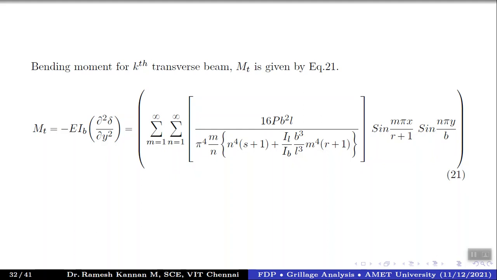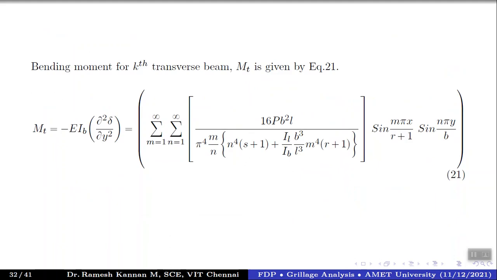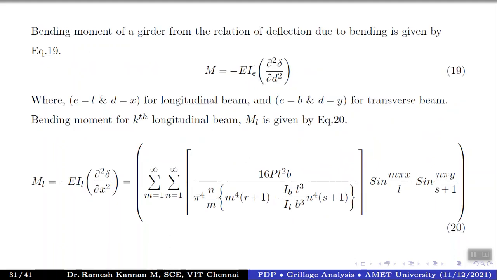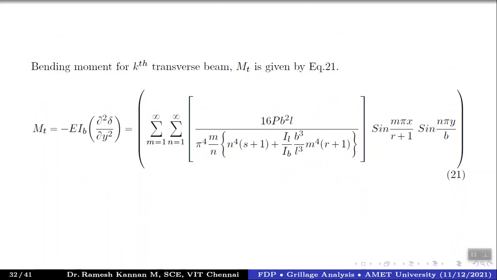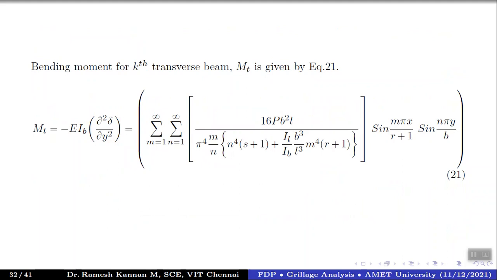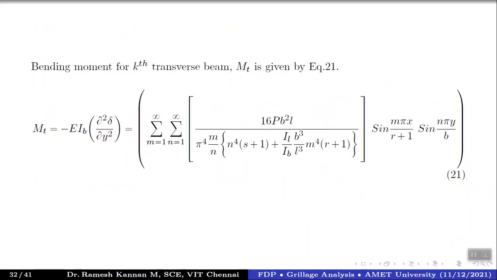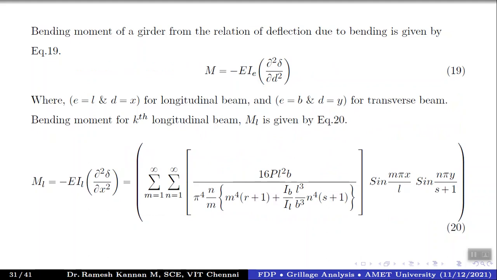But instead of n by m in the previous case, this will become m by n, and p, which was initially l square p, this will become b square r. And il by lb becomes ib by il, and l cube by b cube becomes b cube by l cube. And m power 4 r plus 1, here it is s plus 1, right? So this is the negation term: m power 4 becomes n power 4 and s plus 1, and initially it was m power 4 r plus 1.